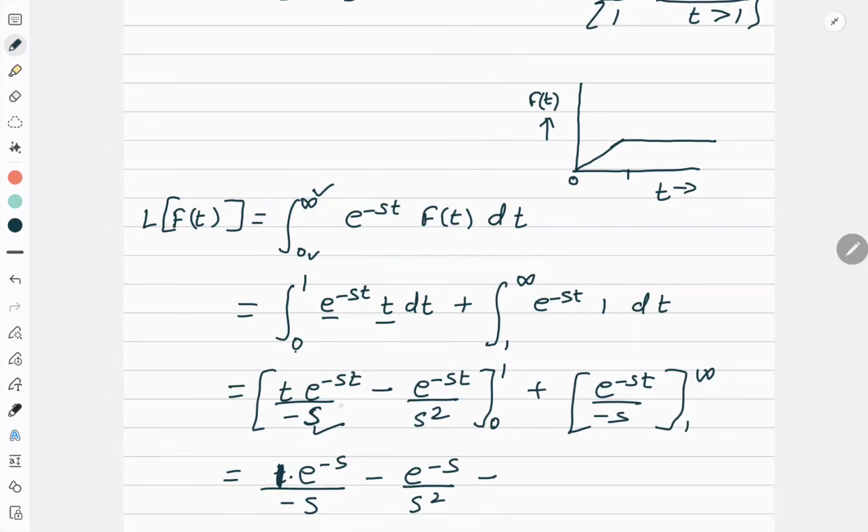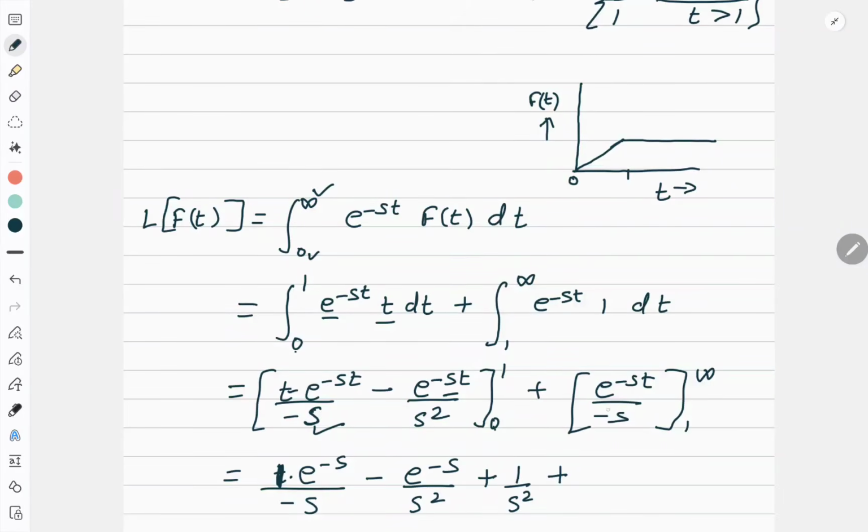When I put 0 here, because of this t, it will become 0. Now minus minus become plus. When I put 0 here, e to the power 0 is 1. So 1 by s square. Now go to the next integral, plus.